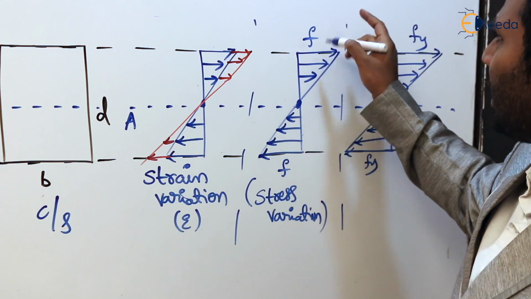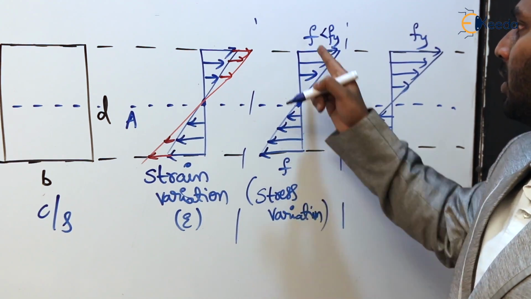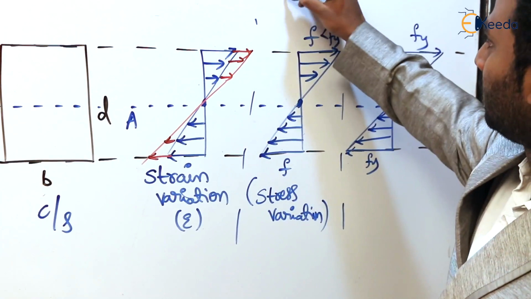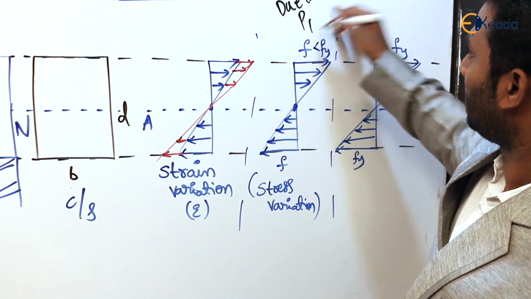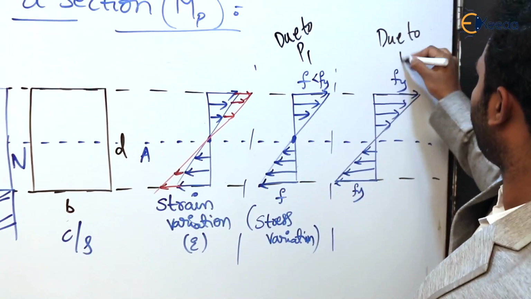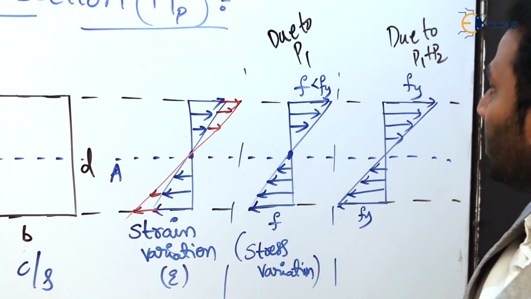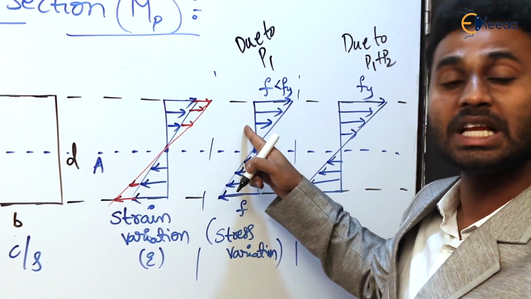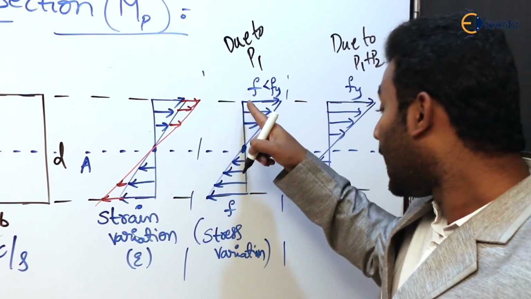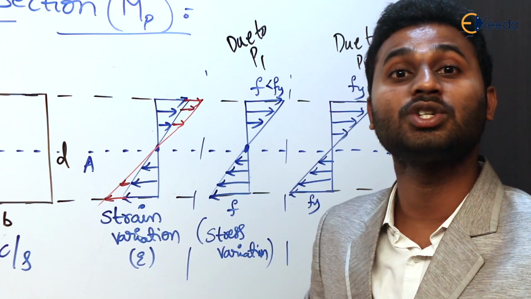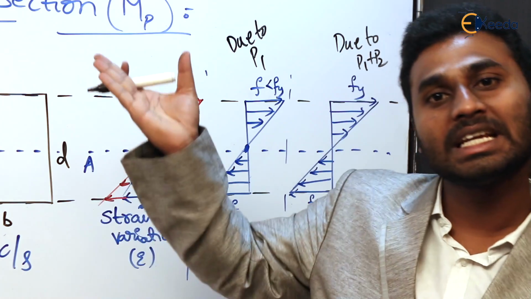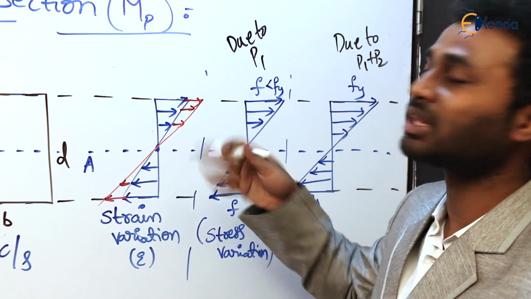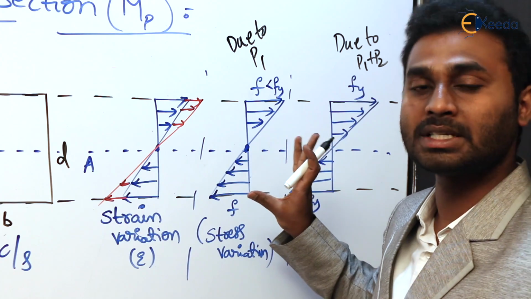Now if you observe here, F is less than Fy. So in the first case, due to applied load P1, and this is due to P1 plus P2. Agree? So because of the load P1, the stress developed in the cross section is less than Fy. And if you observe one more thing, at the extreme fibers the stress has reached its maximum value and it decreases linearly towards the neutral axis, and at the neutral axis the stress and strain are both zero. That is how the bending stress varies.